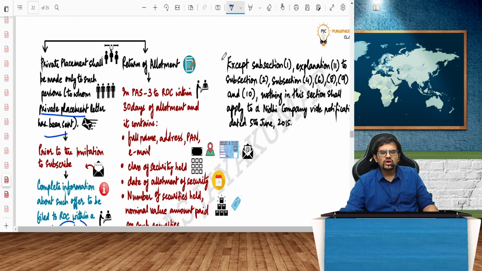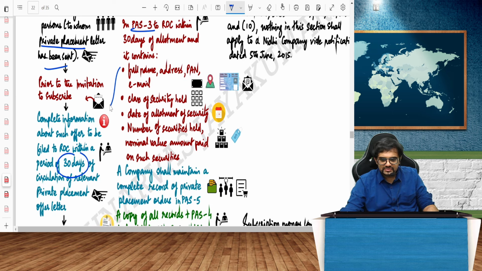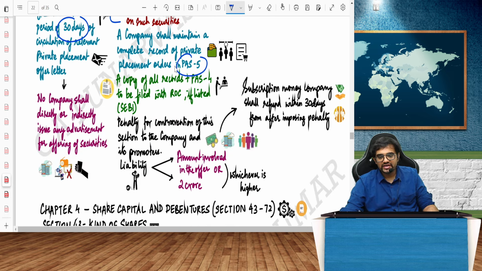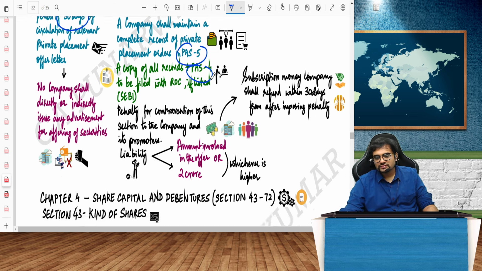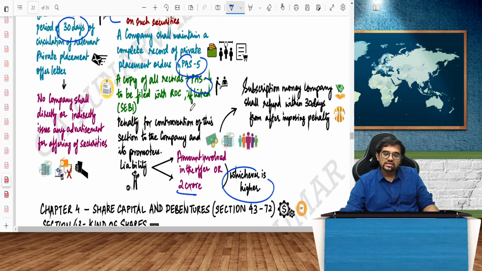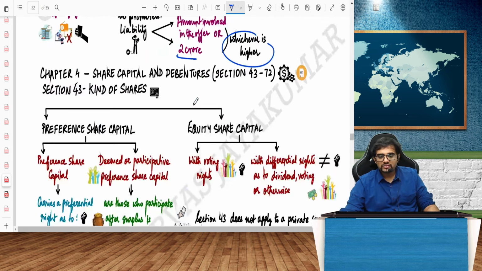Once you allot in the private placement, you should file a return of allotment in the form called PAS 3 within 30 days, with all these details mentioned. You shall maintain a complete record of private placement in PAS 5, and all the records will be filed with SEBI in PAS 4. If you don't do all these things, the penalty is the amount involved or 2 crore, whichever is higher. That is why you should be very, very careful with respect to private placement.